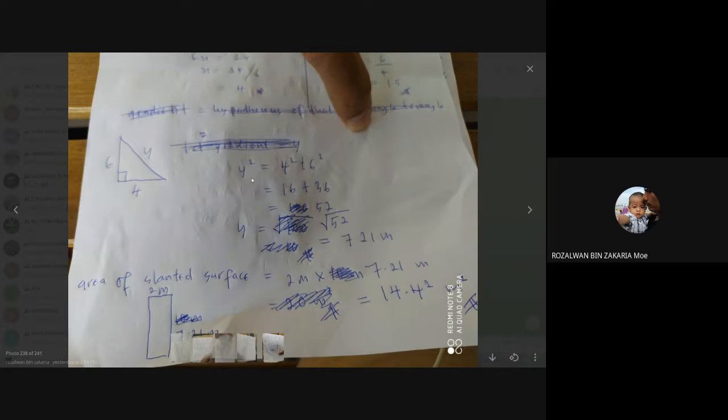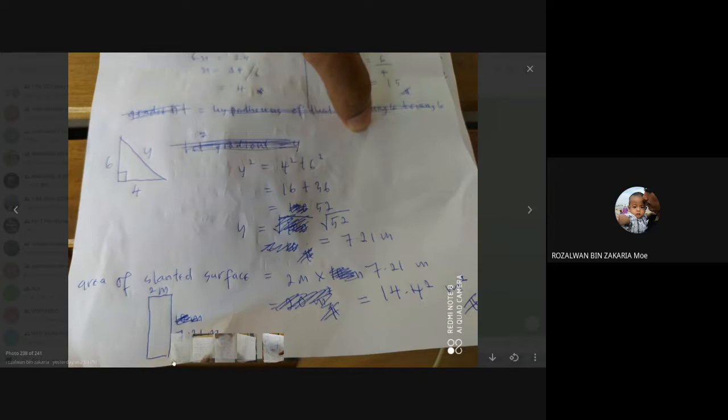So how to find the y? 4 square equals 16, plus 6 square equals 36. If you add 16 with 36, you will get 52. Then y equals the square root of 52, because the power of 2 brought to the left side becomes square root. So you will get the answer equal to 7.21 meter. This is the hypotenuse for the right angle triangle.